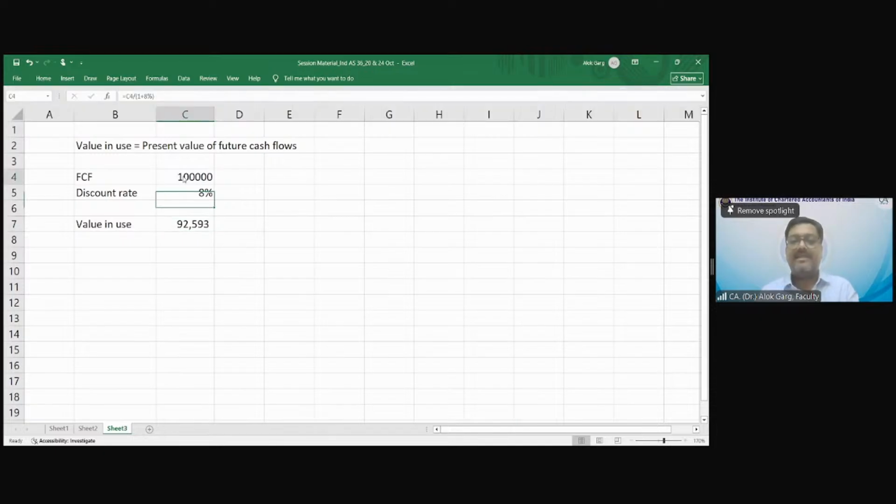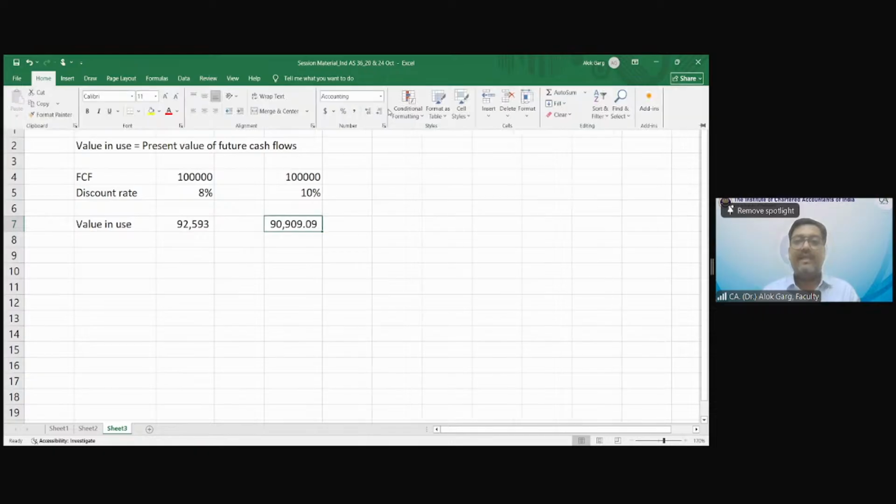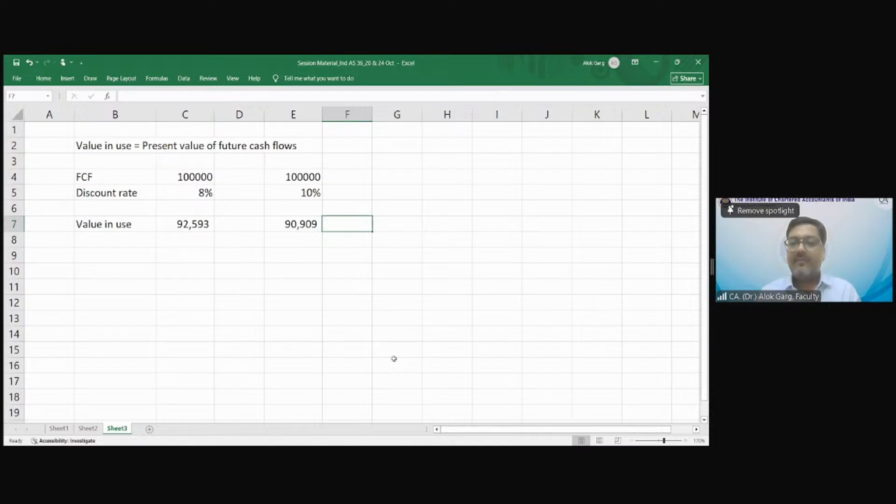Same example, assuming this is again 1 lakh rupee, but instead of 8%, the interest rate is 10%. So what is my value in use? 1 plus 10%. What is the value? Is it more than, less than, equal to 8%? It is lower. So when your interest rate is increased, your value in use has gone down. Have you understood why this is an external indicator of impairment?